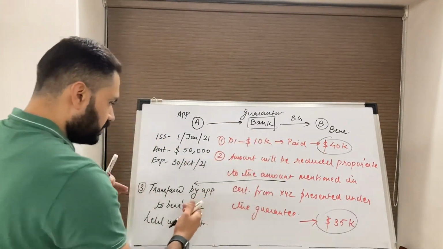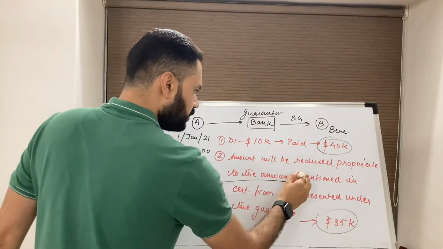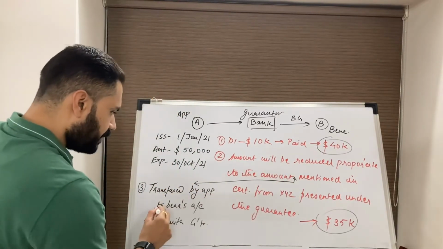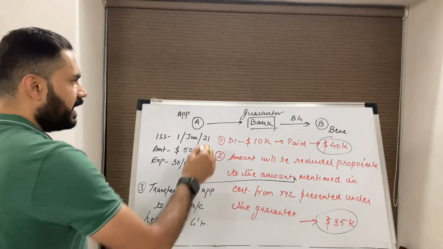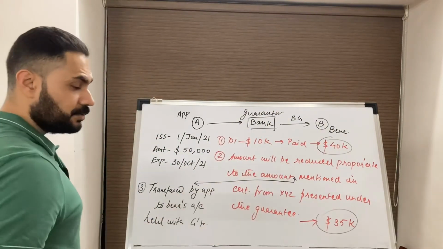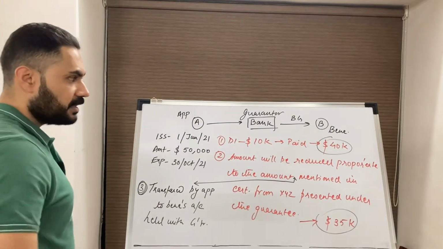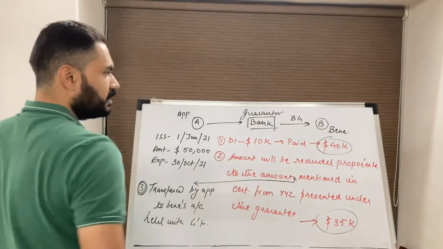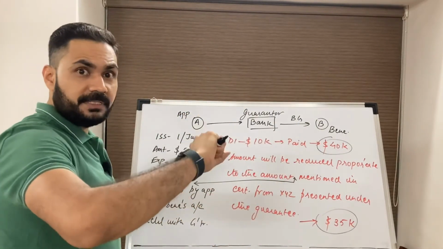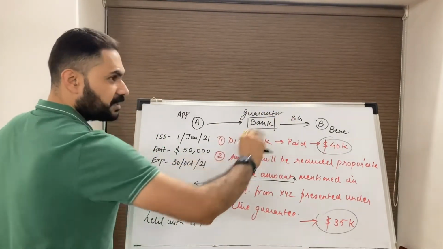Same guarantee had another condition. The amount will be reduced proportionate to the amount transferred by applicant to beneficiary's account held with the guarantor. As and when applicant transfers the amount to the beneficiary's account, the guarantee value will be reduced. Now, this condition will only be applicable if the account of the beneficiary or the account of the applicant is held with the guarantor. So, the guarantor can see from credits or debits having the guarantee narration, guarantee reference number, that the amount has been transferred.